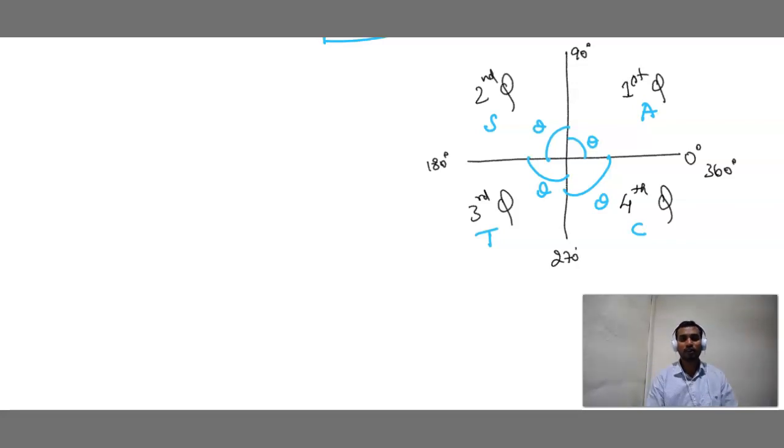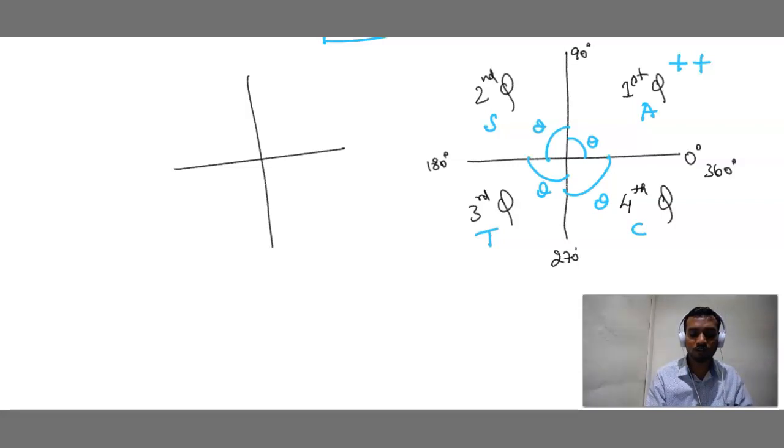But here actually it's a crash course. I am just dealing with what is important for the exam. I don't want to disturb you at this time. Okay, so just to remember the quadrant system, that's it. Here is the first quadrant, this is second quadrant, third quadrant, fourth quadrant. In first quadrant all the ratios are positive. Example, just 1 minute, I'll show you.